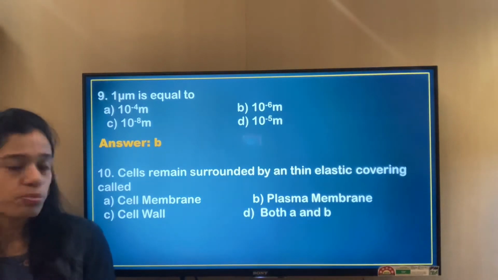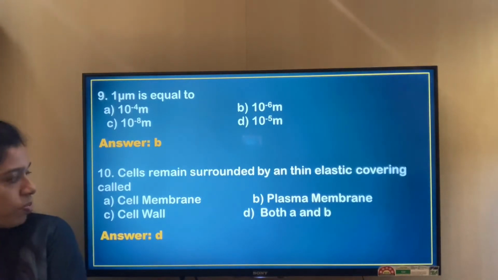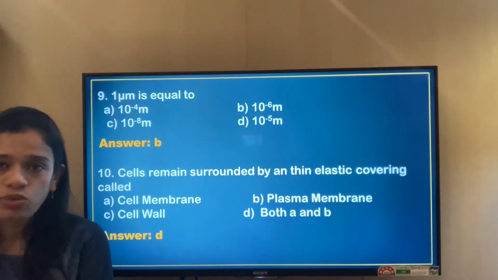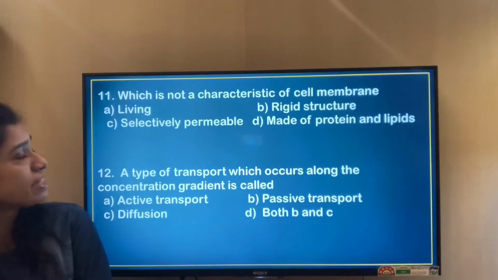So the correct option is option D for question number 10. The next question, let's come on to the next question, that is question number 11. Which is not a characteristic of the cell membrane?